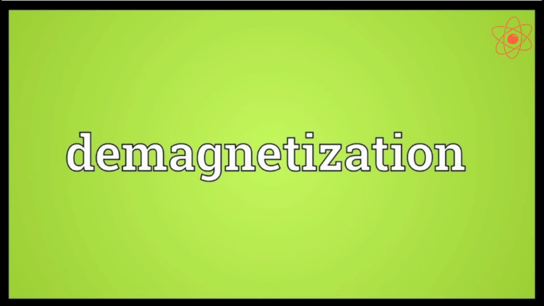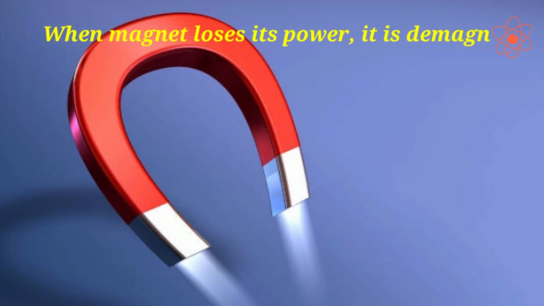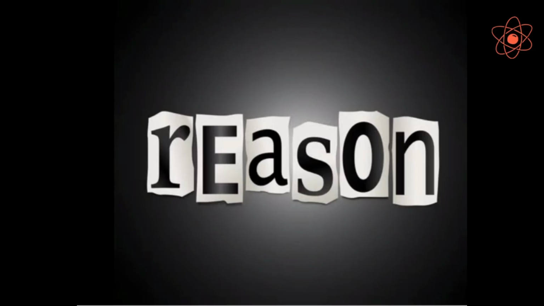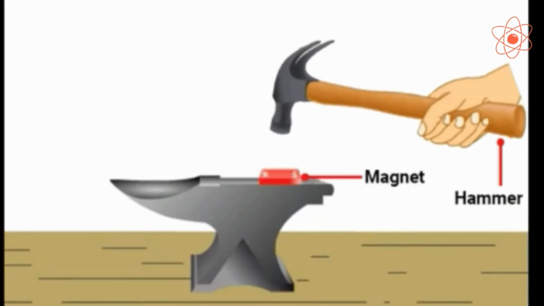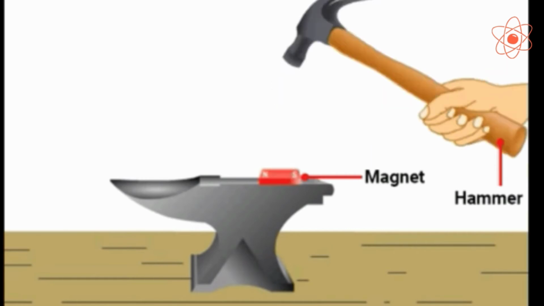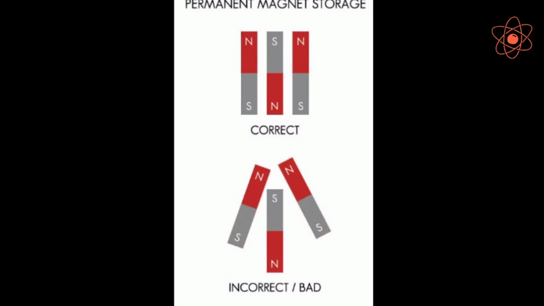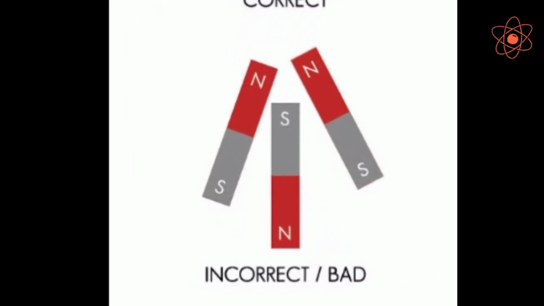Now, demagnetization. Magnets lose their magnetic properties if not handled properly. This is called demagnetization. There are various reasons due to which a magnet can lose its magnetic properties. First, heating a magnet to a high temperature. Second, hammering a magnet. Third, dropping a magnet from a height repeatedly. And the last, not storing a magnet properly.